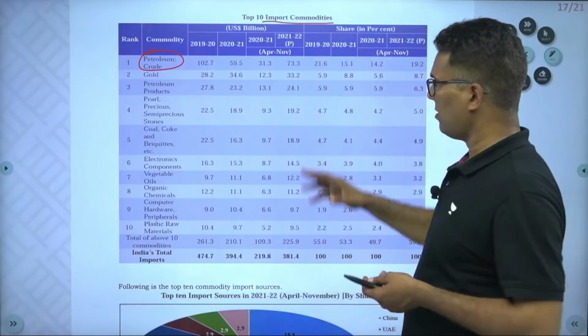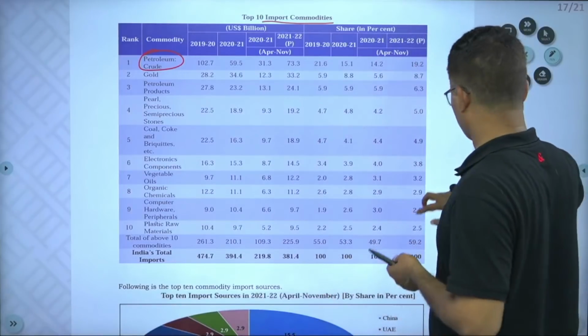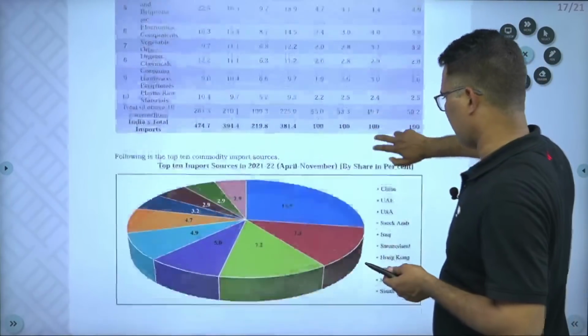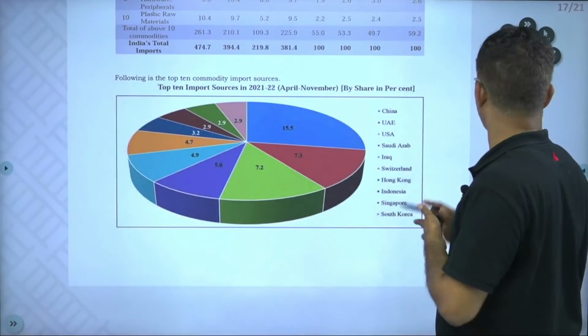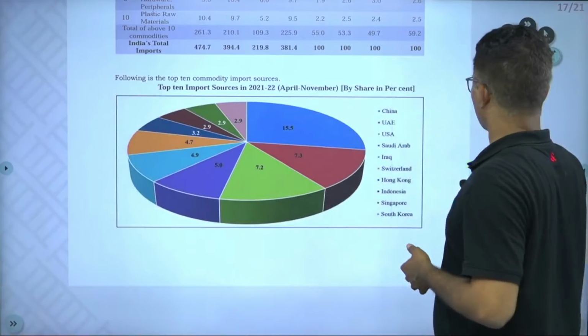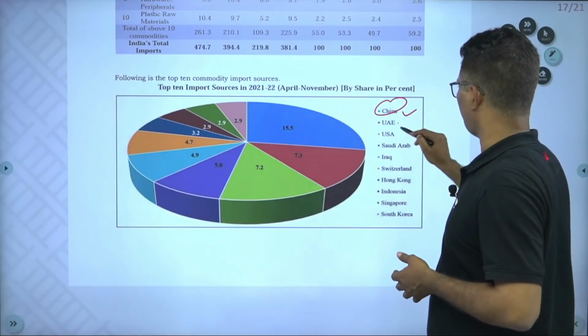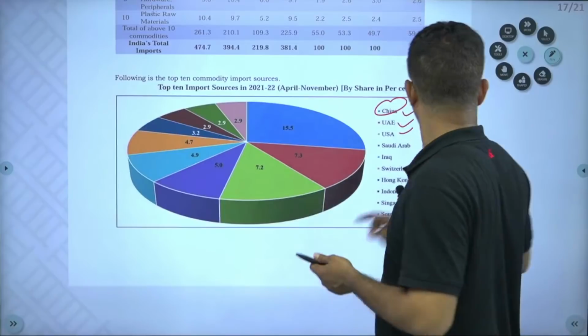You can have a look, because this is important as such. As for import sources, we are mostly importing from China, UAE; these are trends, you can have a look.